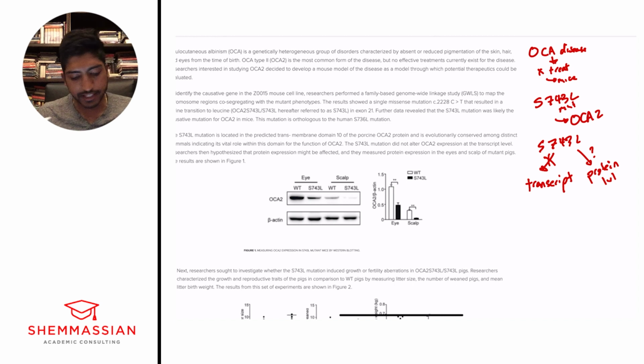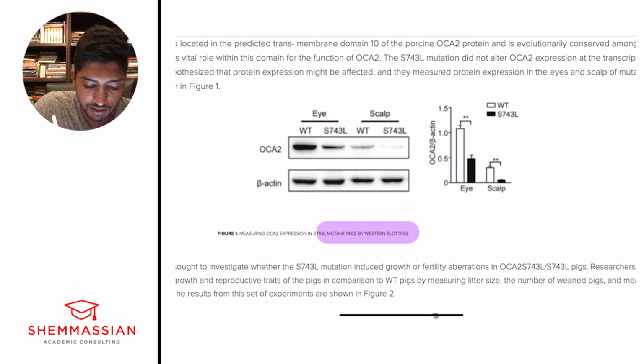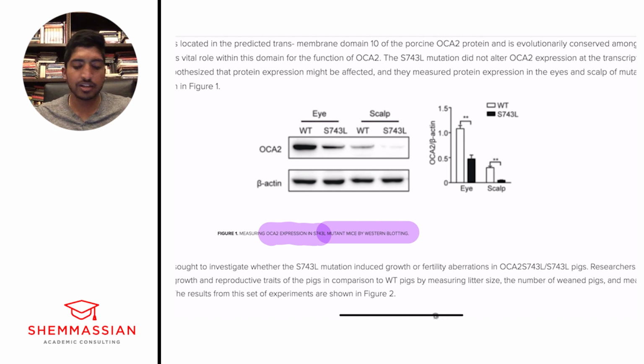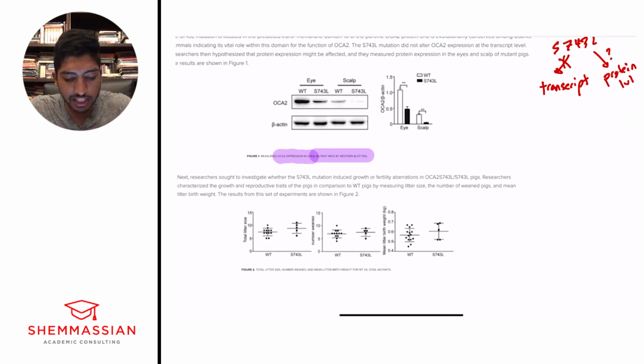All right, so let's look at the figure real quick. Oftentimes I just take a look at what they're saying in this little caption. It's looking at the OCA2 expression level in S743L mutant mice by Western blotting. When we look at Western blotting, we know that's a type of blotting that looks at proteins. If you don't remember that, take a look at some of the Shamassian articles on how to remember these different blotting techniques. But here we have a Western blot with different locations in the eye and the scalp of mutant pigs. I'm not going to spend too much time looking at the figure, but we're just going to go on to the next paragraph.